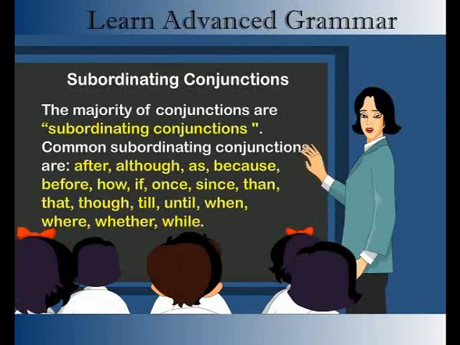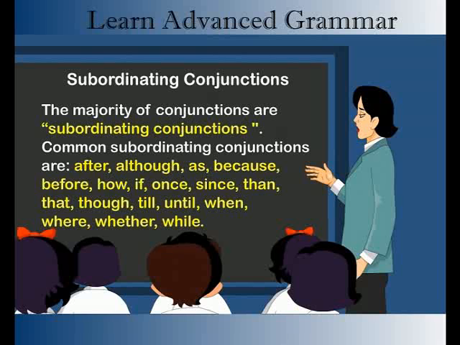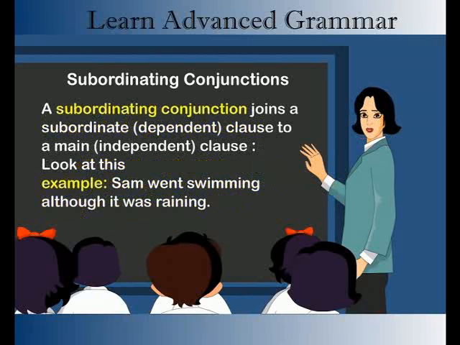Common subordinating conjunctions are after, although, as, because, before, how, if, once, since, than, that, though, till, until, when, where, whether, while. A subordinating conjunction joins a subordinate dependent clause to a main independent clause.